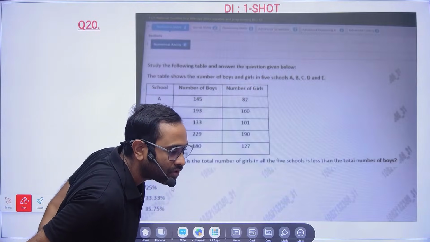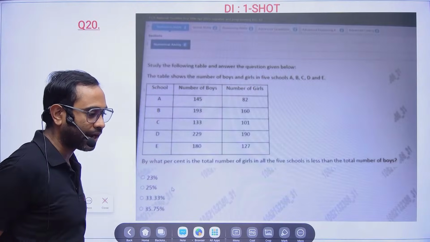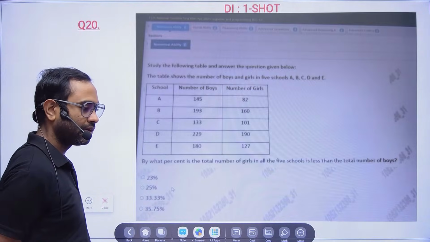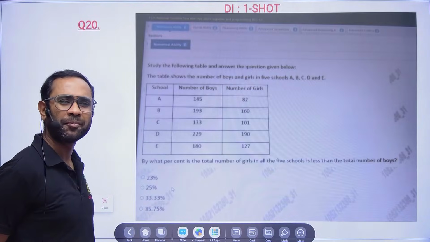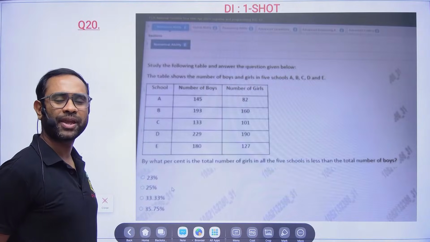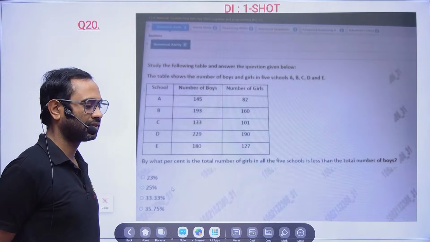So Ankush Yadav, yes, you can do it with the ratio concept. That also is fine. Same thing actually I am also doing. I just thought to make it more simple. That's all. Nothing else.